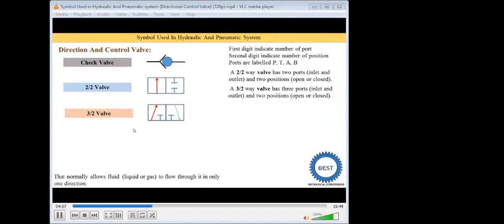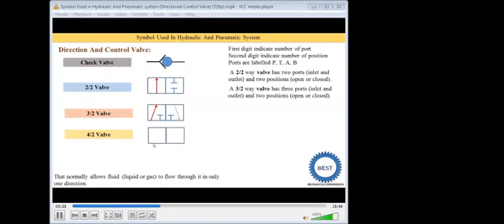I hope you are clear about this number of ports. Now you have already clarified your concept with the 4x2 valve. That is 4 ports, P, T, A and B, and 2 positions are possible. So for 2 positions we need to draw 2 squares, and in 1 square 4 ports are provided. So in 2 positions there are a total of 8 ports. First we draw 1 square and inside that we indicate the 4 ports: one is the pressure port, the second is the tank port, and then A and B ports.